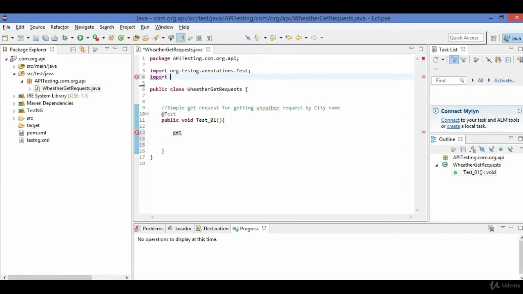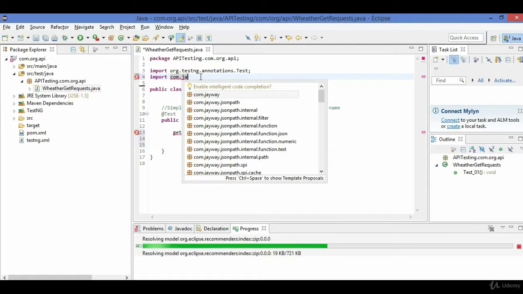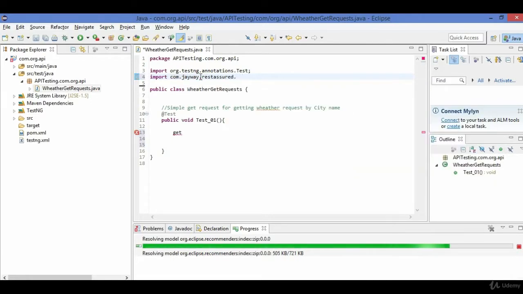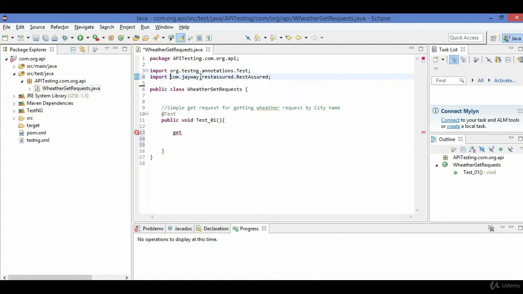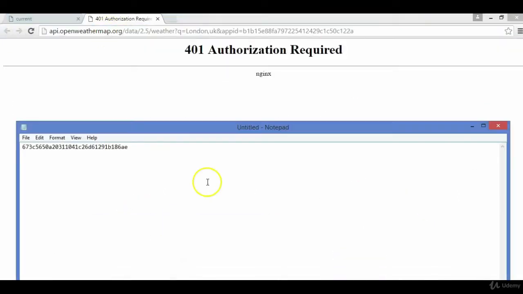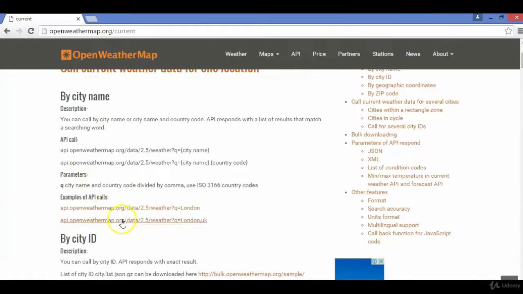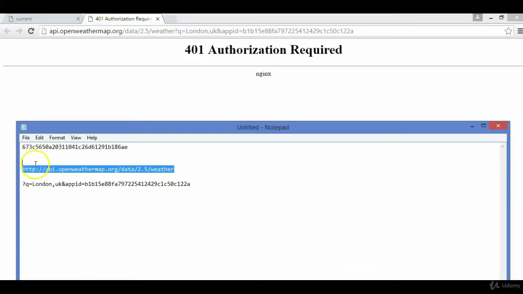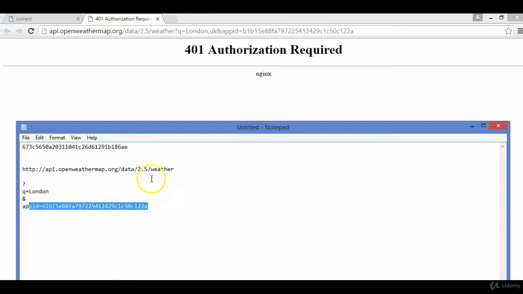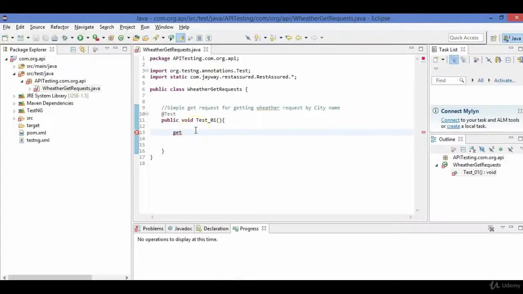Import. Okay, the library is first com dot, Jway. I have already told you we are using Jway REST Assured, and we will be calling it as a static import, so that we don't need to create an object for it, and we will be importing all its classes. So if I click on this, you will find here given, get, etc.